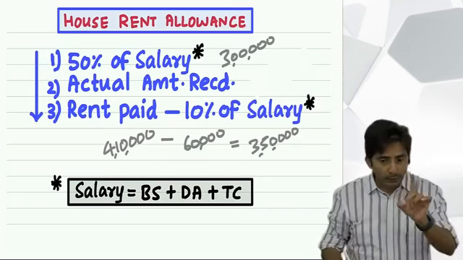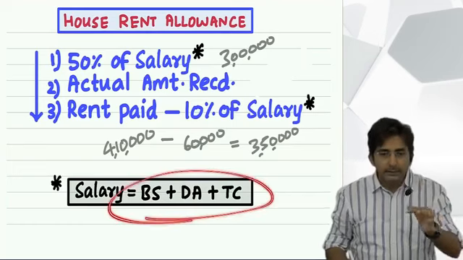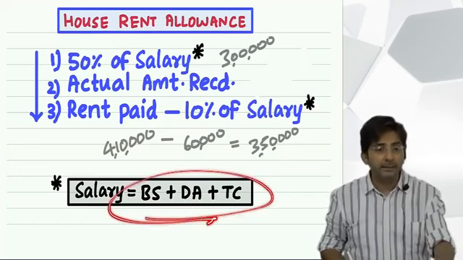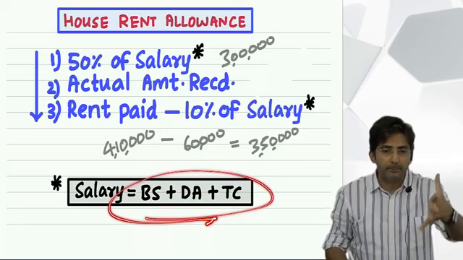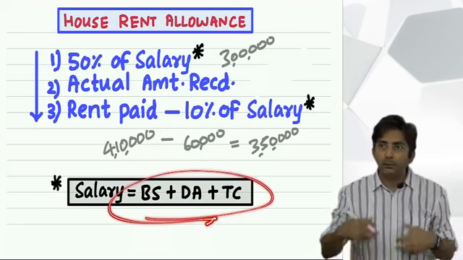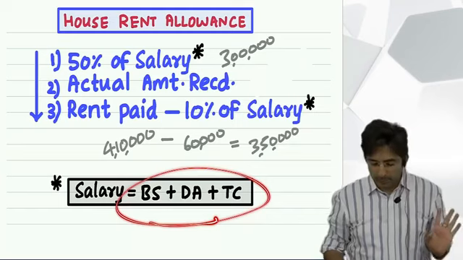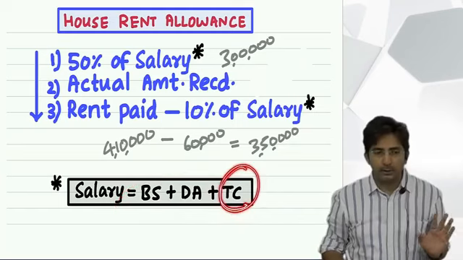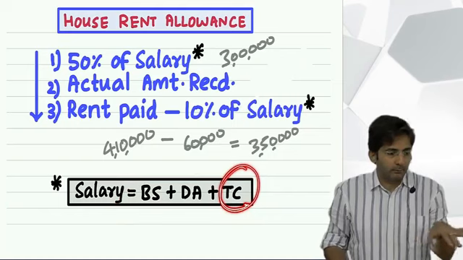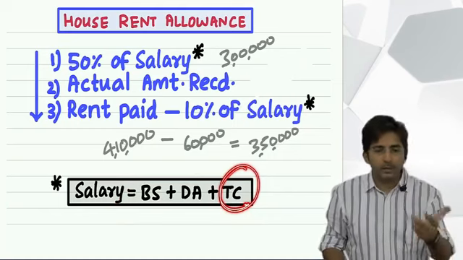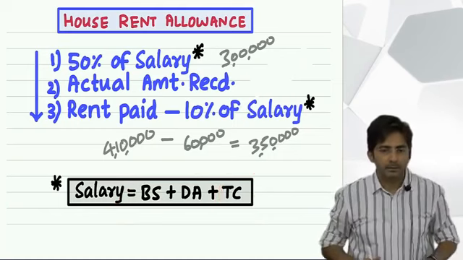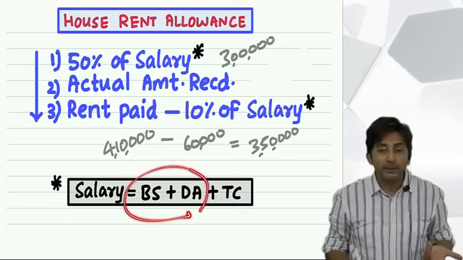And you know what is the logic of taking these three things? These are the fixed items in the salary structure of every employee. See, whether you get anything else or not, this is sure shot. Yes, turnover commission I will not say sure shot. Assuming you are in a sales profile, then turnover commission also becomes fixed. But then at least these two are fixed.